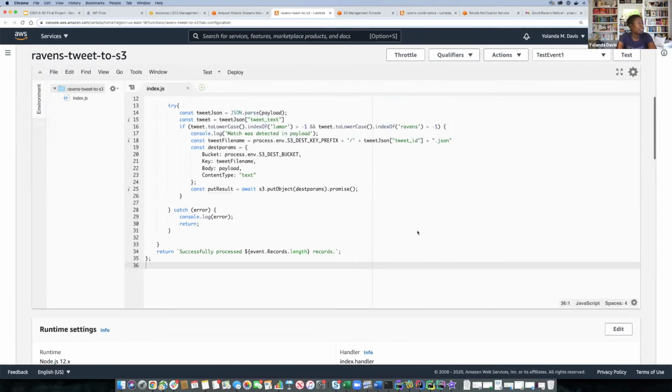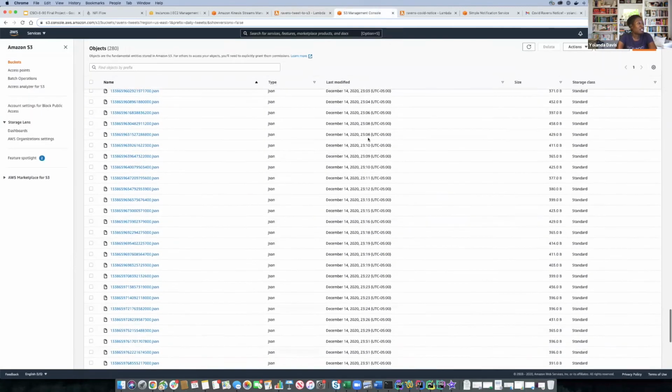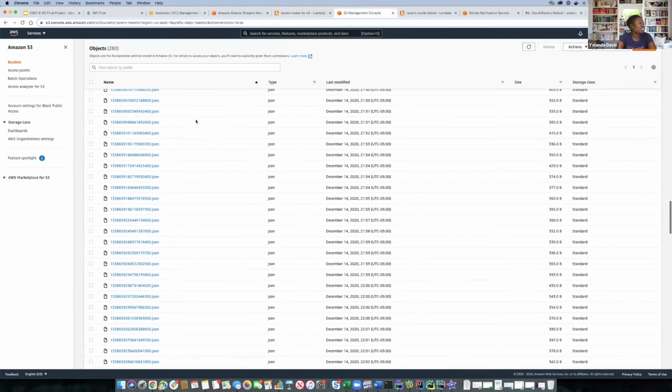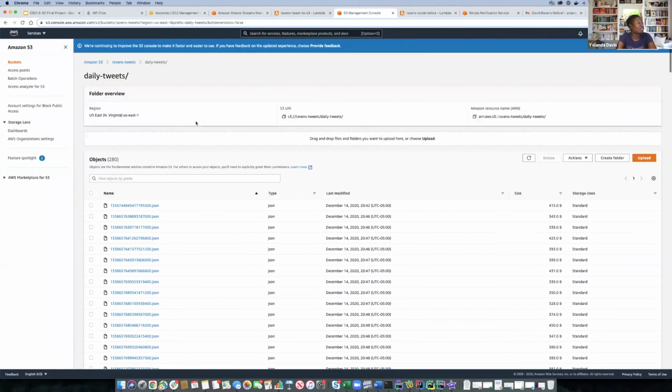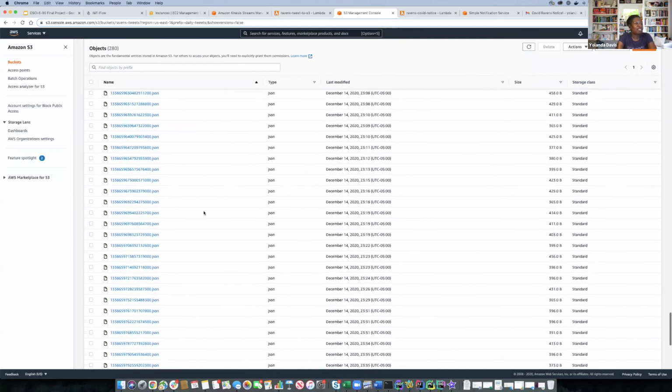So for this particular Ravens tweet Lambda, we'll notice that these land in our S3 bucket. I have an S3 bucket. Let's see, let me scroll all the way up. Notice it's really, really busy, but this Ravens tweets is our bucket. We have a prefix of daily tweets. And then we notice we have all the individual tweets landing here.